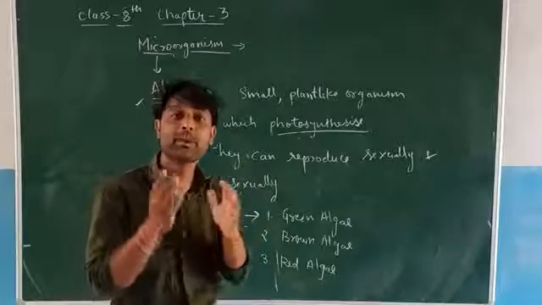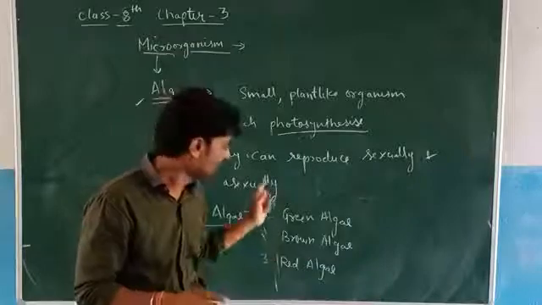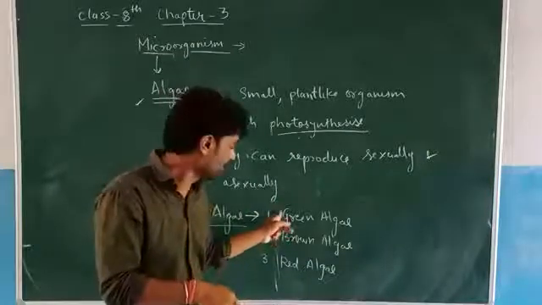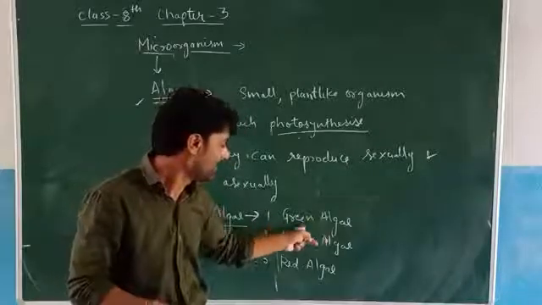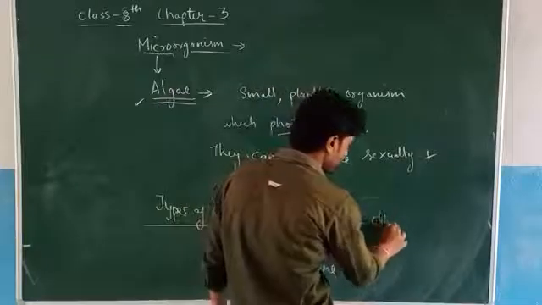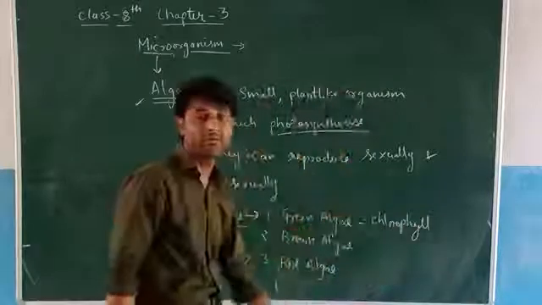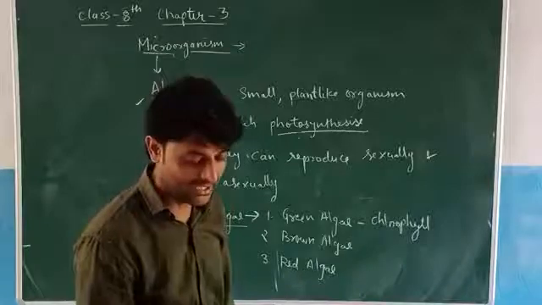On the basis of the pigment present in their body, the color of the algae is decided. Green algae are green because of the presence of chlorophyll.